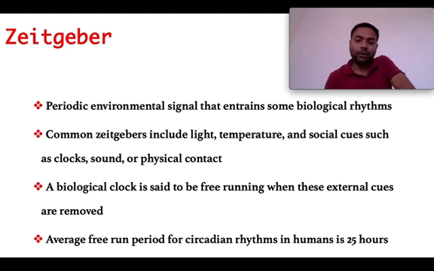Average free run period for the circadian rhythm in humans is 25 hours. What does it mean? Suppose we know that the circadian rhythm is about 24 hours, like we have the sleep and wake cycle which happens in almost 24 hours. So suppose an individual or a group of individuals is kept in the dark and there is no environmental cue to make them aware about the day or night. Okay, so what will happen?